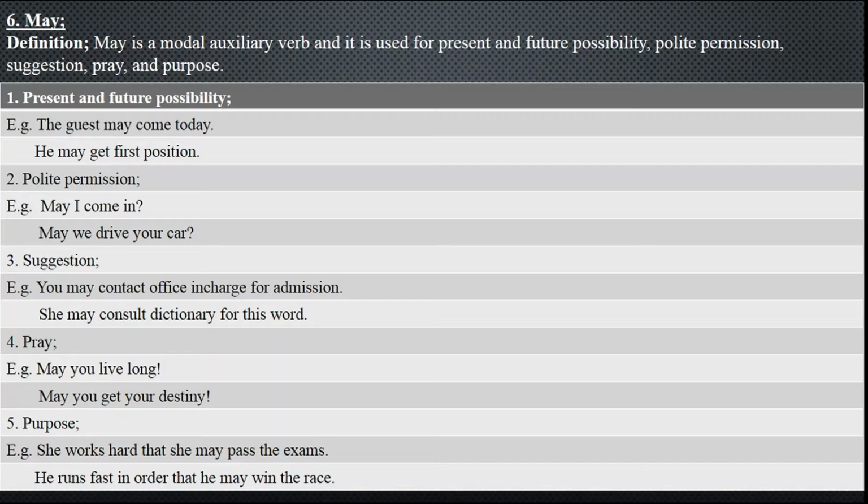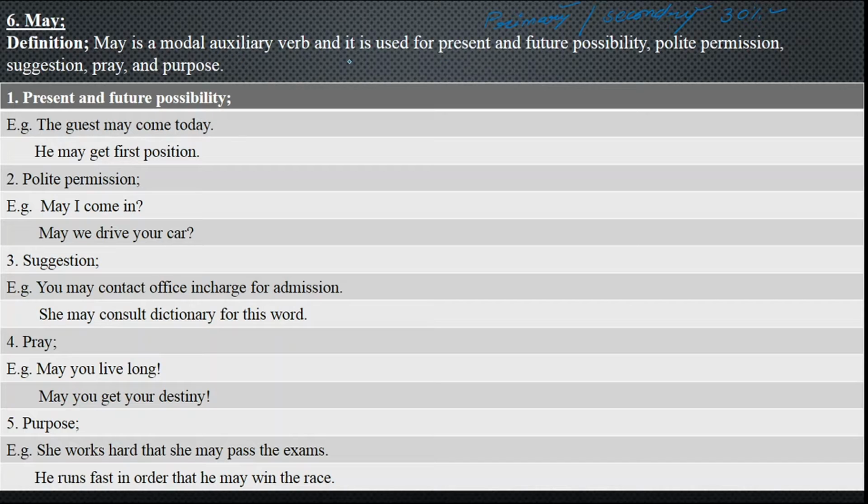As I told you, modal auxiliary verbs are studied in two categories. One is called the primary level and the second is called secondary level. In secondary level, we have got the percentage of modal auxiliary verb may, that is 30%. It is used for 30%. And in primary level, we'll be discussing today the usages of modal auxiliary verb may.